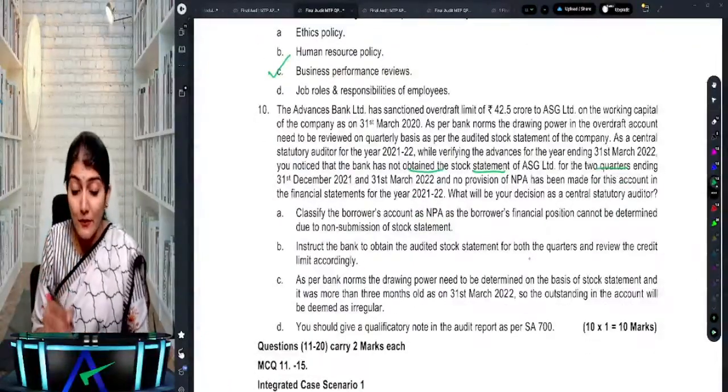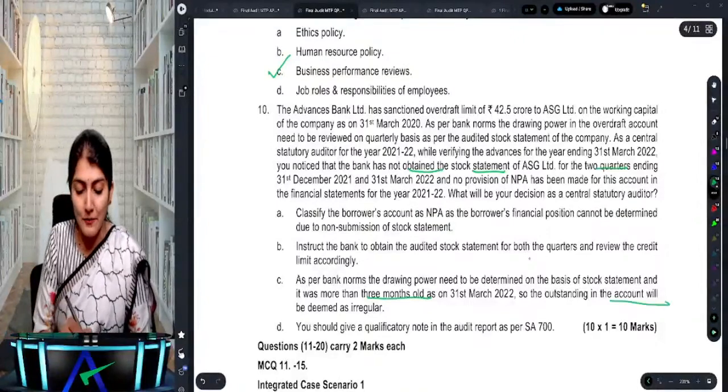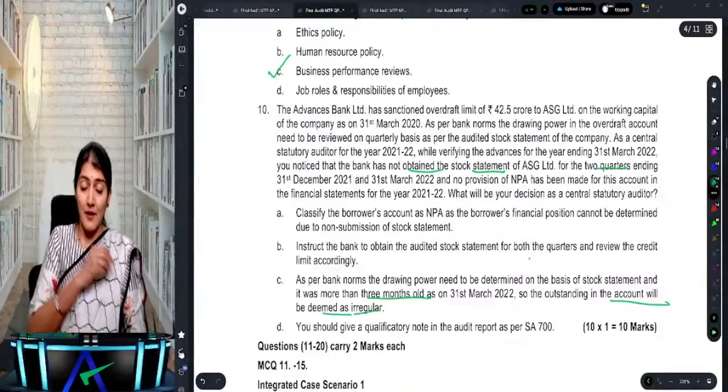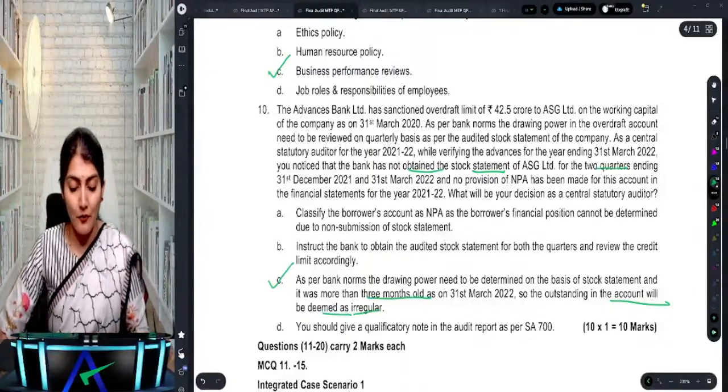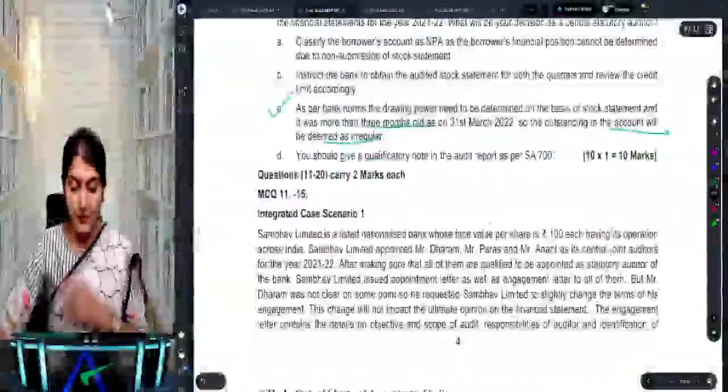Stock statements older than 3 months, the account shall be deemed as irregular. Right? Stock statements older than 3 months, the account will be deemed as irregular.